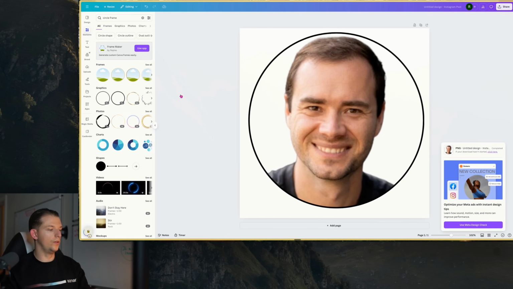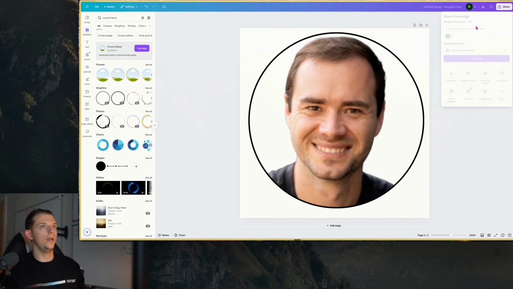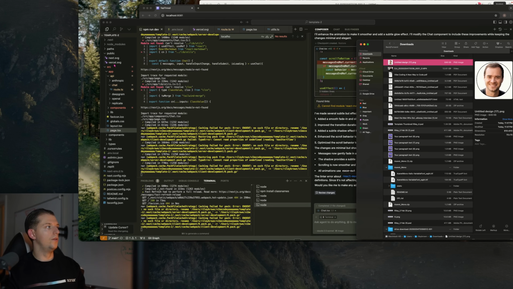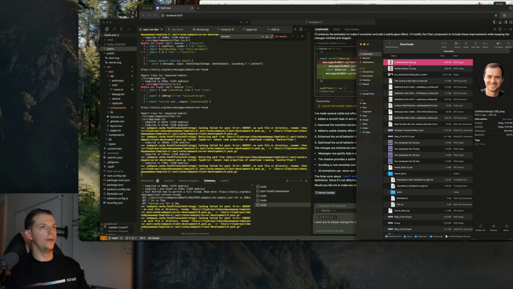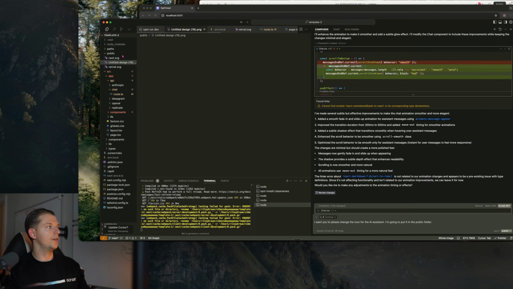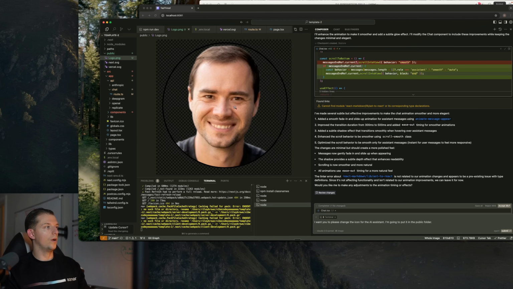Now we're going to go to Cursor. I just realized I don't think I exported it with the transparent background. I need to do that. And so now we're going into this public folder. I want you to please change the icon for the AI assistant. I'm going to put it in the public folder. And now, see, it got rid of this background. We're going to drag this into the public folder, and rename it logo. Now we're going to make sure we click on logo.